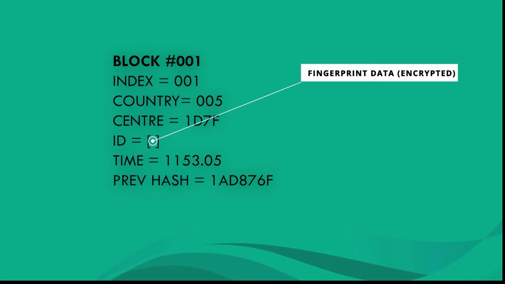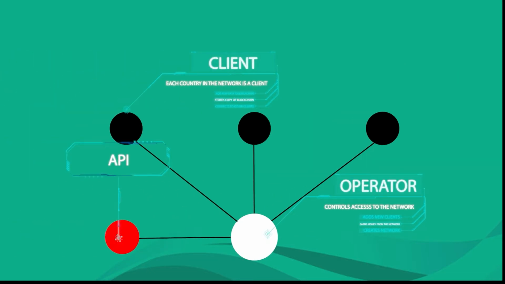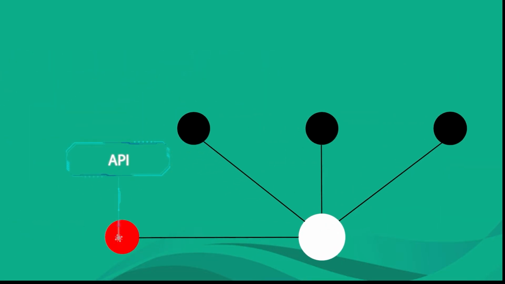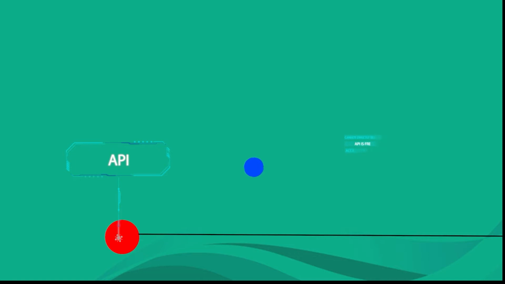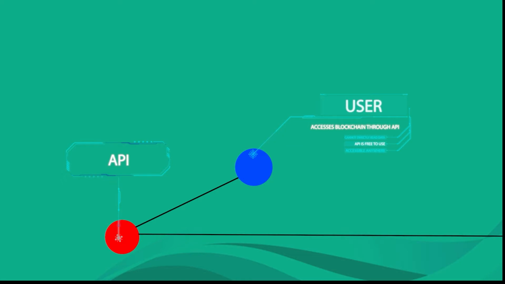Vaccinati uses fingerprints to identify people as it is hard to forge and intuitive for the user. This data is encrypted on the blockchain to prevent security risks. The lowest level of access is the user. Any user can freely check if a fingerprint is saved in the Vaccinati blockchain through an API that compares the fingerprint against the encrypted blockchain.